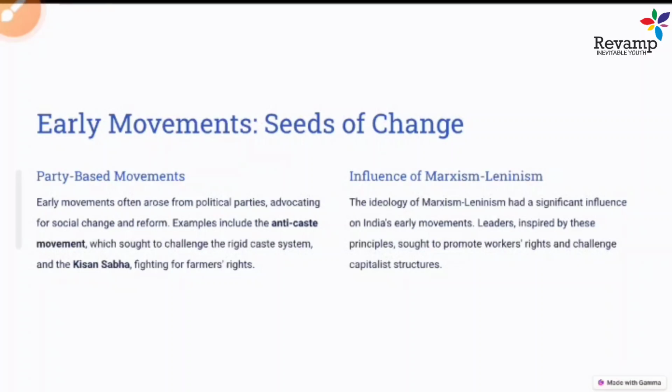What is it? This party based movement started in the form of a social movement or a political movement. Although there was an overlap between the two, these movements had an alignment with some political parties or political ideologies. These social movements like the anti-caste movement, the Kisan Sabha or trade unions in the early 20th century started raising issues of Dalits, Kisan unions or trade unions. They started talking about the laborers. That's how these political parties came into being.